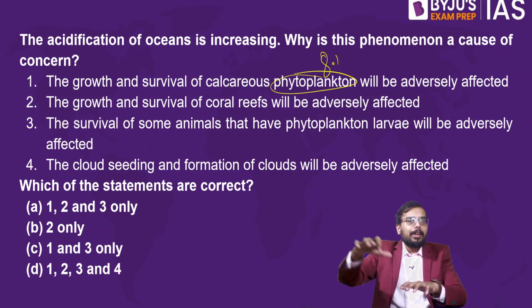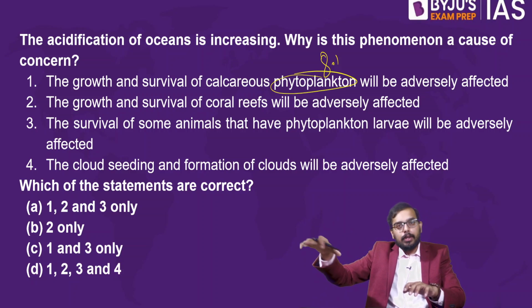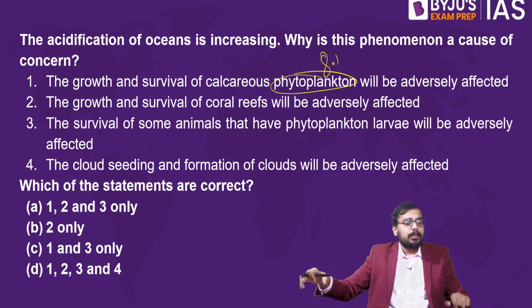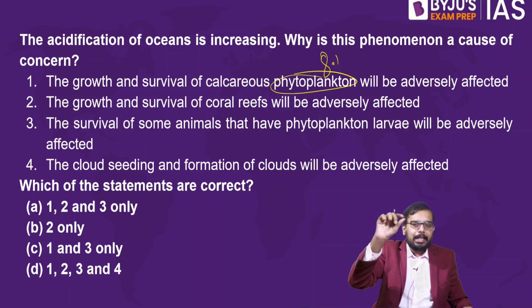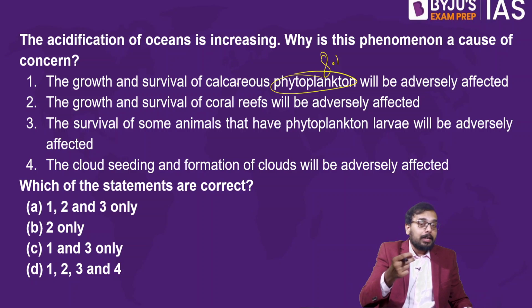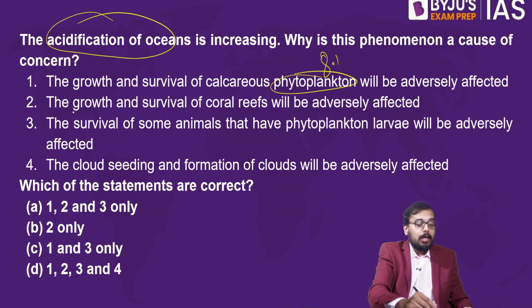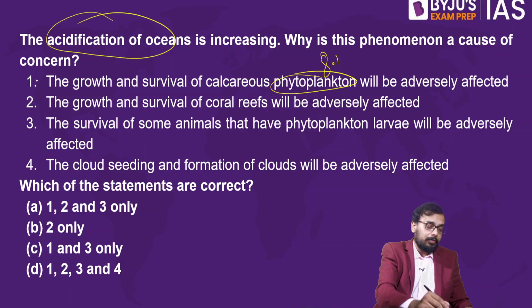The counterpart of phytoplankton is plants and trees: on land, on the continents, we have plants and trees, while in sea, ocean and lake we have this tiny phytoplankton, for example algae. Algae will not survive in an acidic environment. So when there is acidification of ocean, phytoplanktons will not survive; the survival of calcareous phytoplanktons will be adversely affected. This statement is absolutely right.